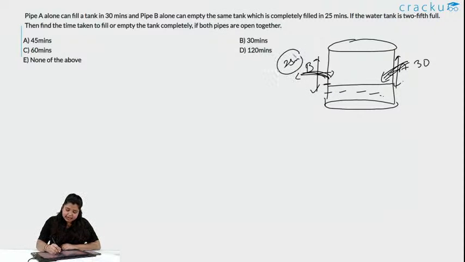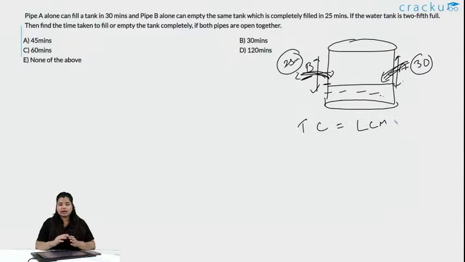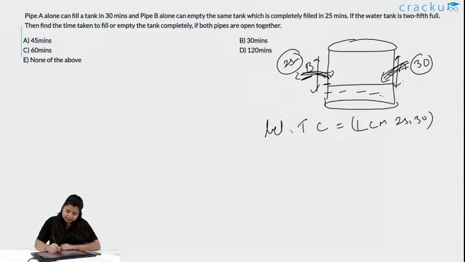So, with this data, one thing for sure is the tank will get empty as work efficiency of B is more. So, total capacity of the tank will be the LCM, as we need a number that is easy to solve. So, it is 25 and 30. We let the total capacity be the LCM, this is 150.